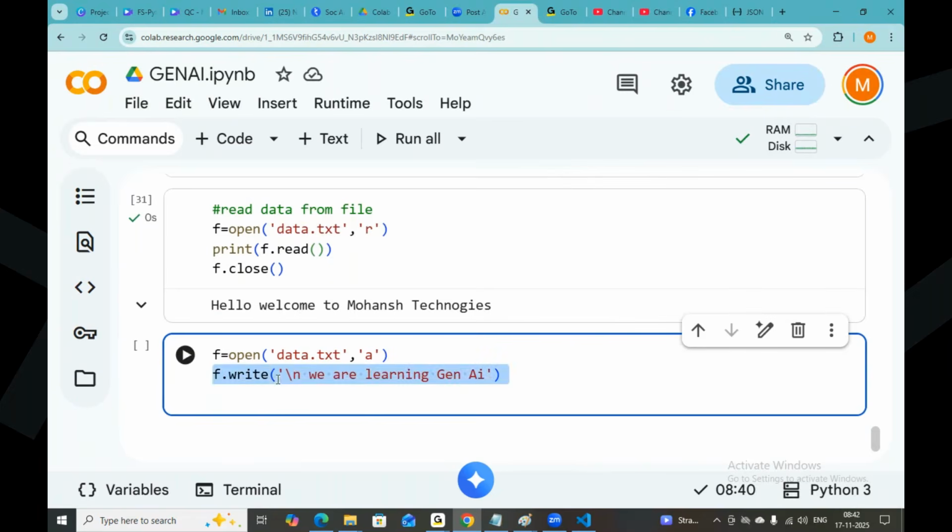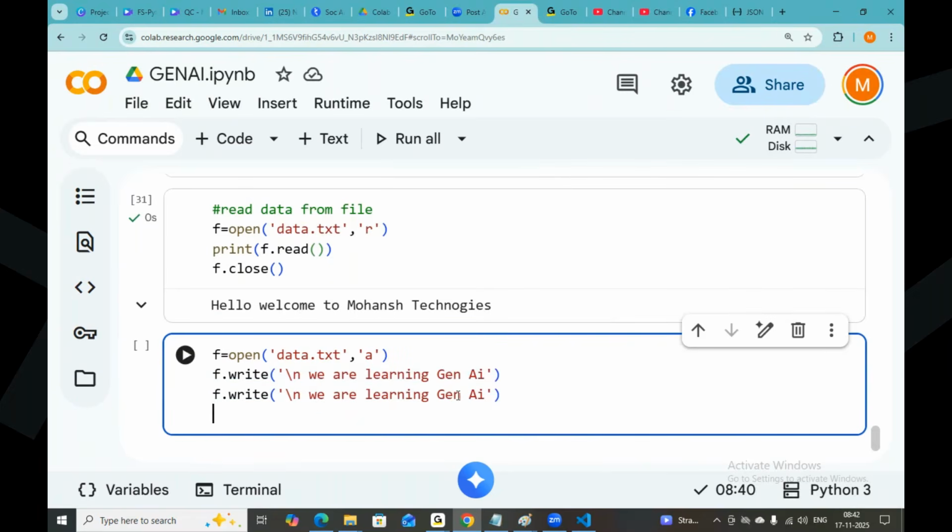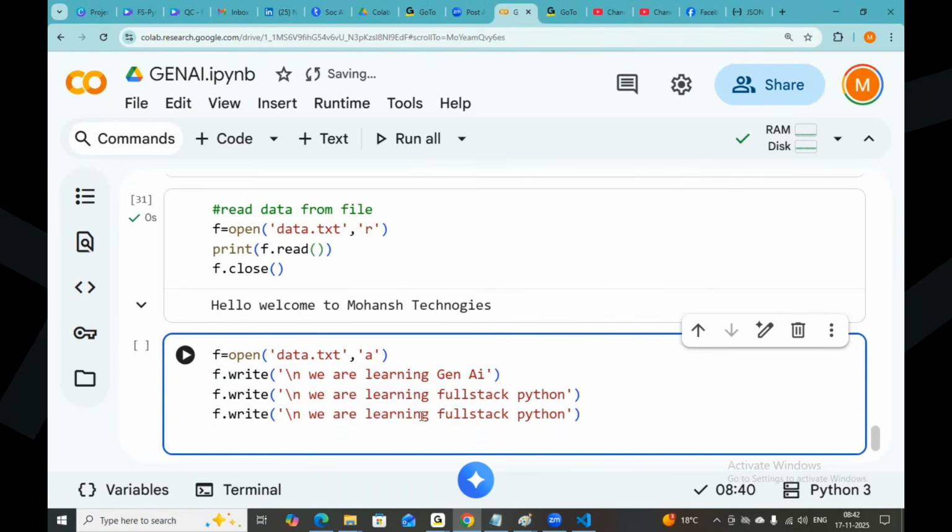I want to write a few more lines. We are learning full stack Python. We want to write one more line. We are learning MERN stack.